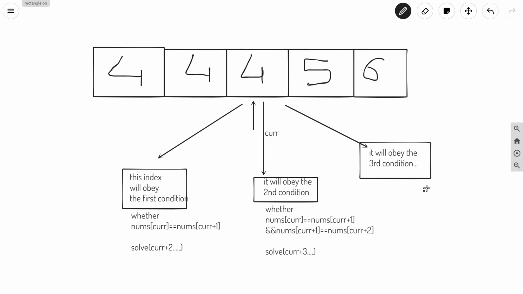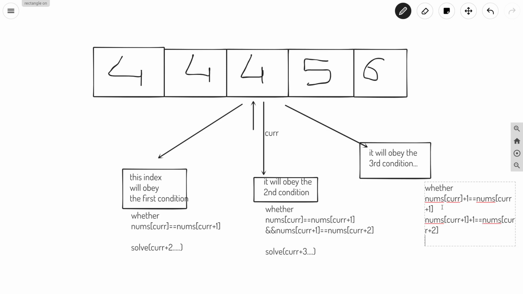For the third one, we will check whether nums of current plus 1 is equal to nums of the next index, and nums of current plus 1 should be equal to nums of current plus 2.